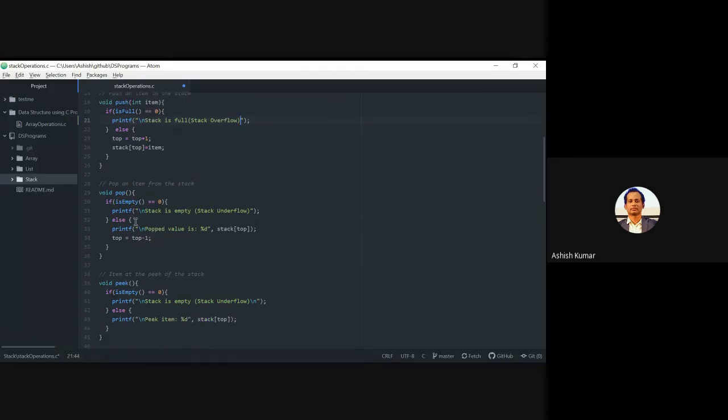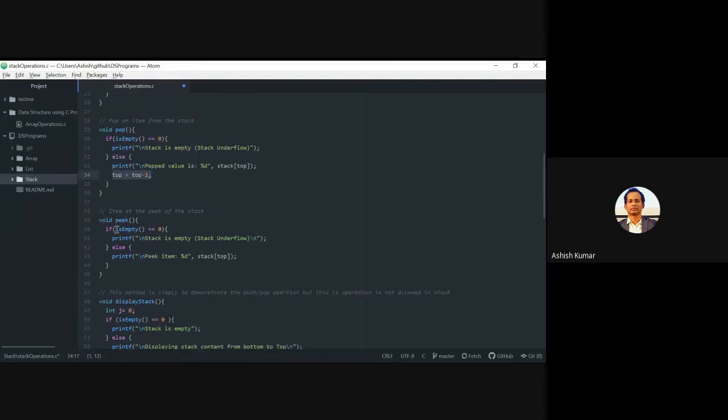If the stack is not empty, then there may be more than one element or one element. So you will print whatever is the popped value. %d is to print stack of top. So it is going to logically take out that particular element, and then you will decrement top by 1 just to remember that the last element is actually gone. You are at the immediately next item from the top element.